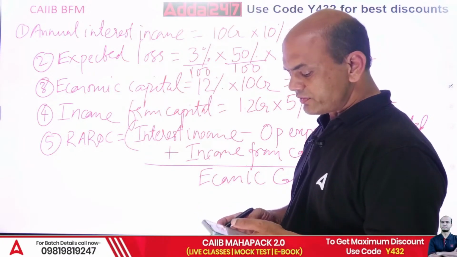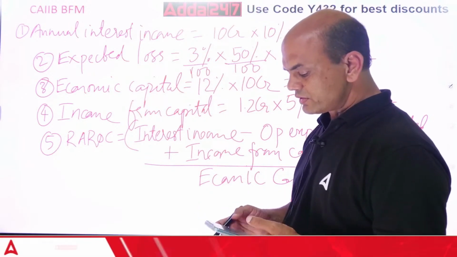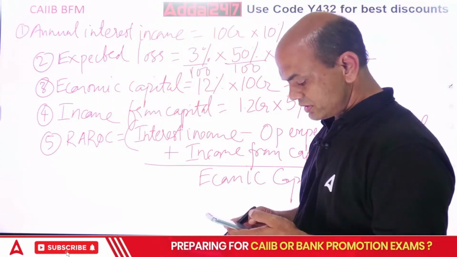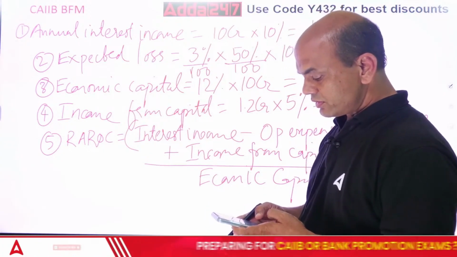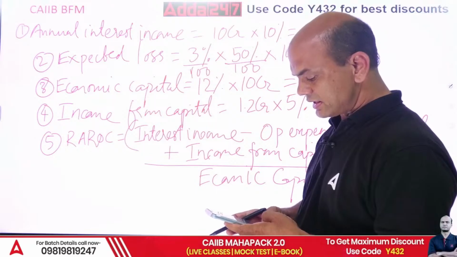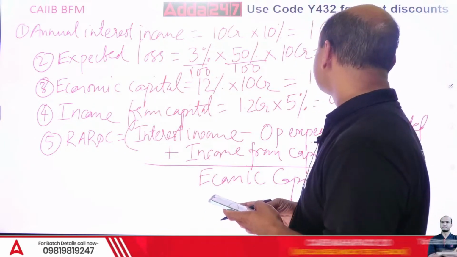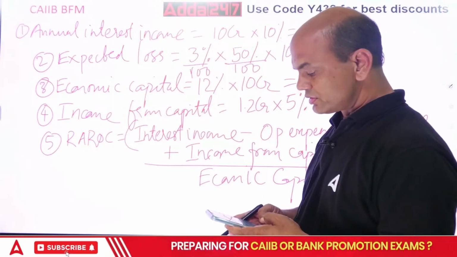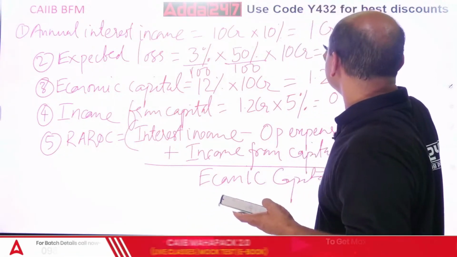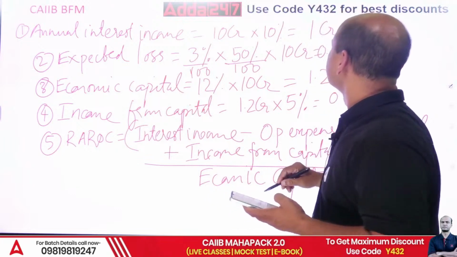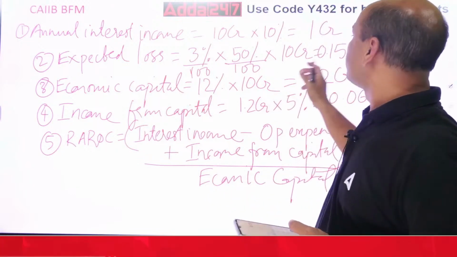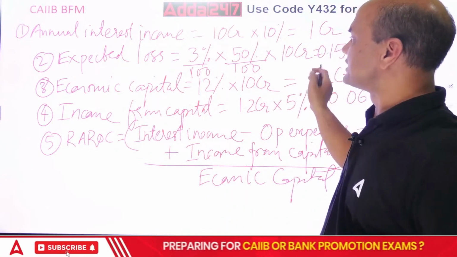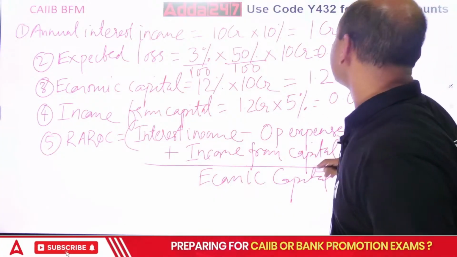So 0.015 into 10 CR. Let's keep it in CR only. So 0.15. That's what I was also wondering, how come you were getting 15 CR as the loss? So 0.15 CR.